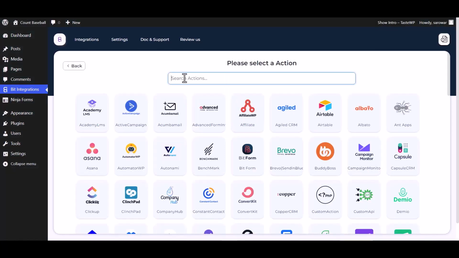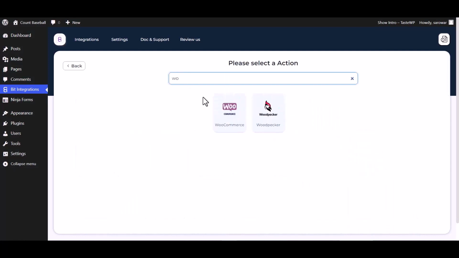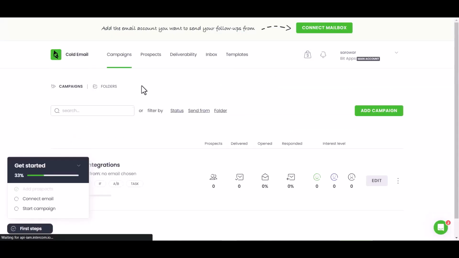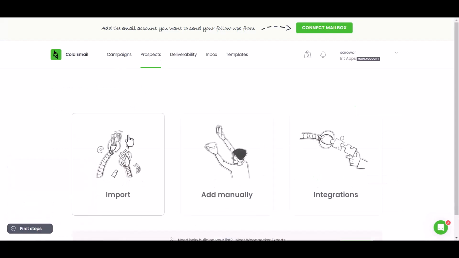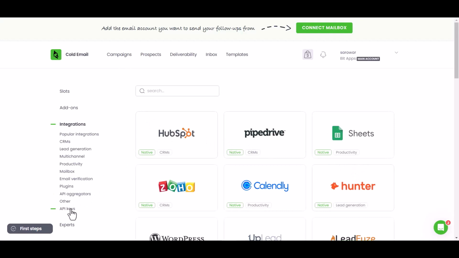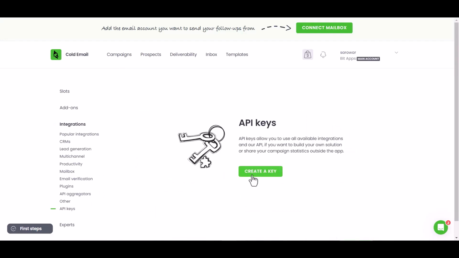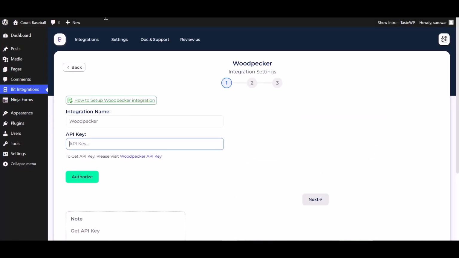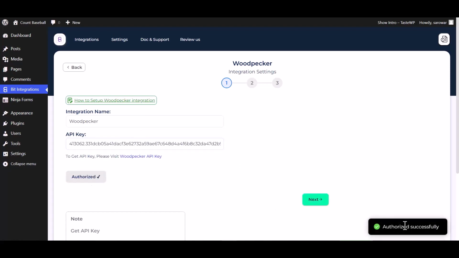Next. Search and select Action Woodpecker. Give here an API key, so please visit the Woodpecker API key. Prospects. Integrations. API keys. Create a key. Copy the API key and paste it here. Authorize it. Authorization is successfully done.